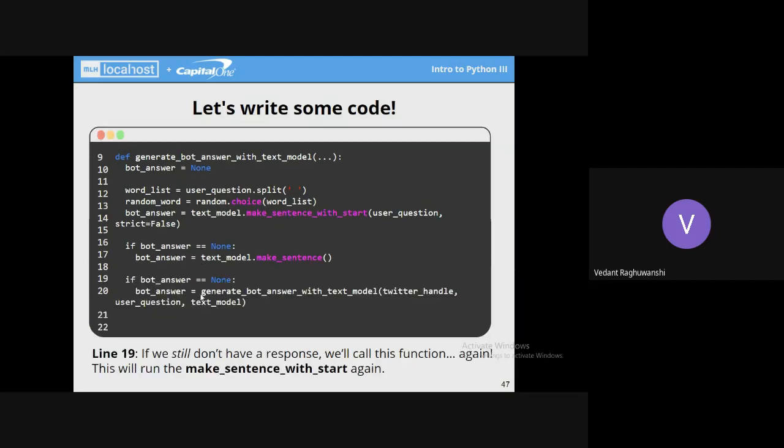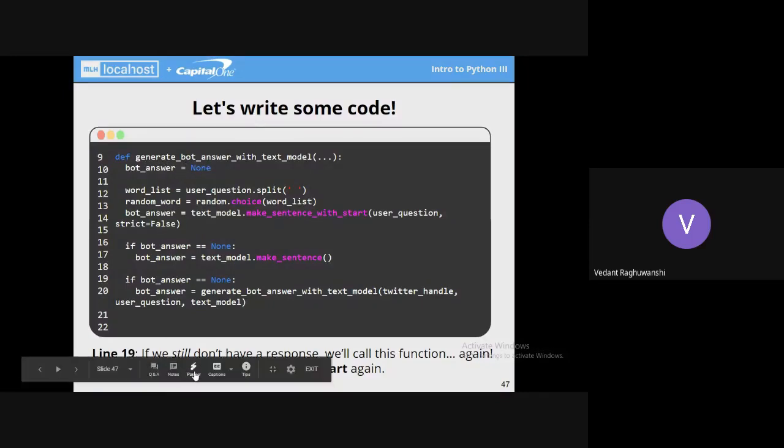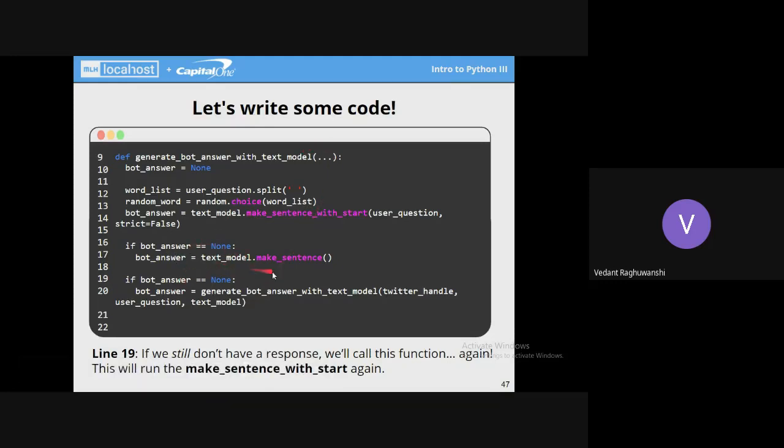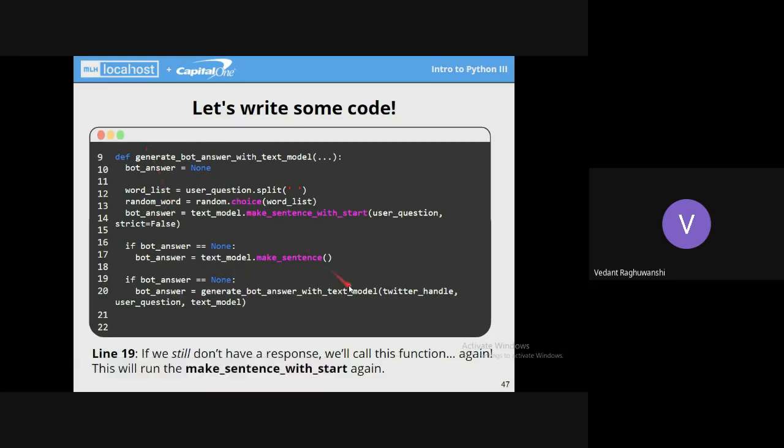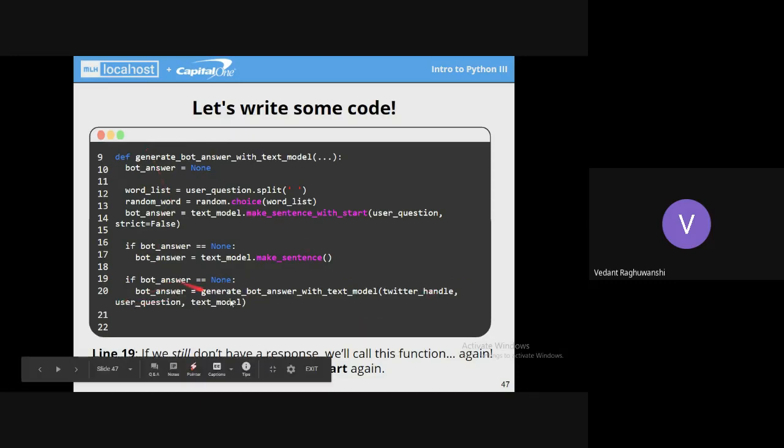And even if it fails, we will be recursively calling the original function. The original function was generate bot answer with text model. So even after performing the make sentence function, if our bot answer variable is still none, we will just recursively call our original function with the same set of parameters. As you can see at the bottom of the slide, if we still don't have a response, we'll call this function again.